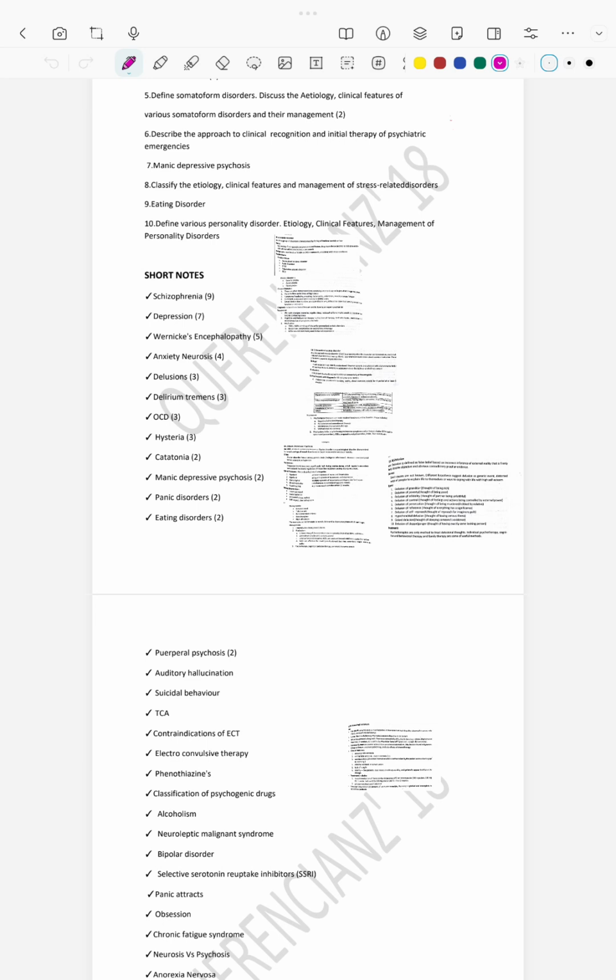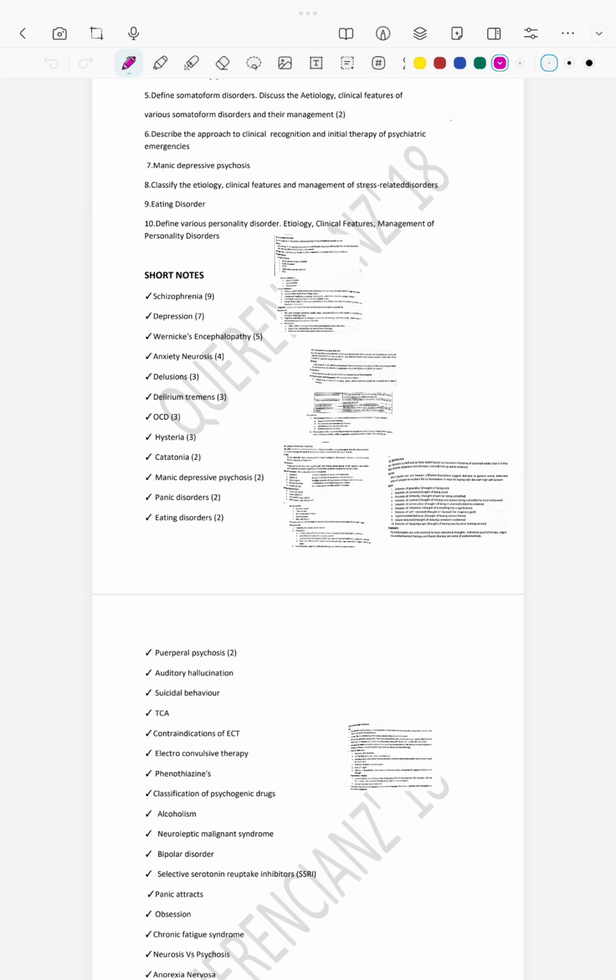Next one is some differences between obsession and compulsion. Basically, anxiety provoking is your obsession, anxiety relieving is your compulsion. Ego dystonic is your obsession, ego syntonic is your compulsion. Thought is obsession, act is compulsion. Okay.